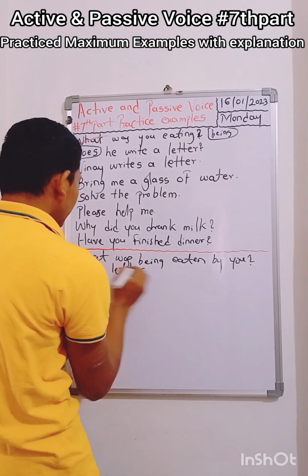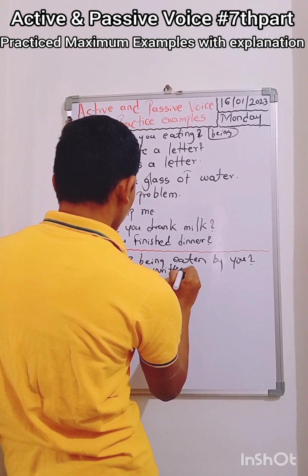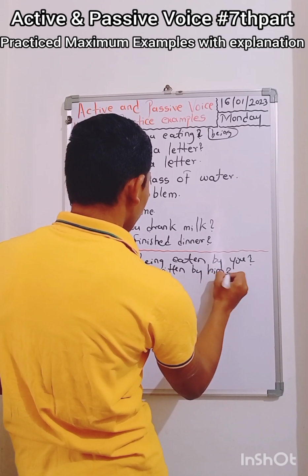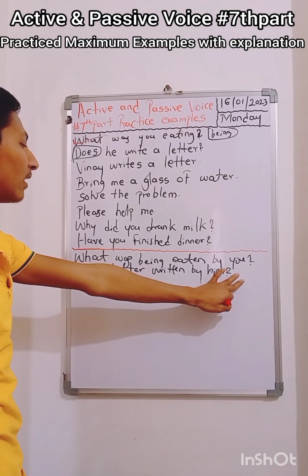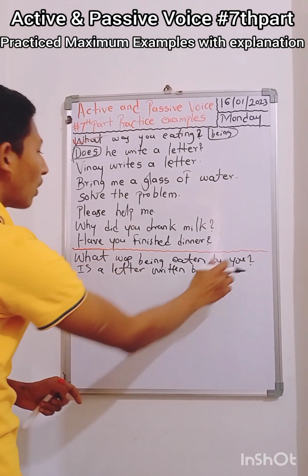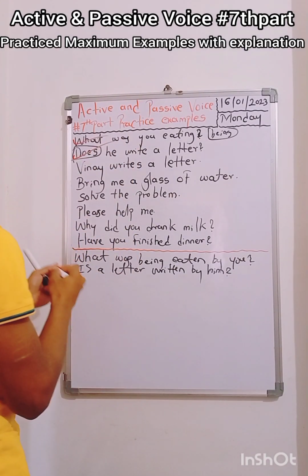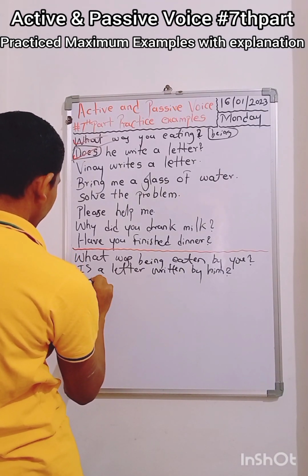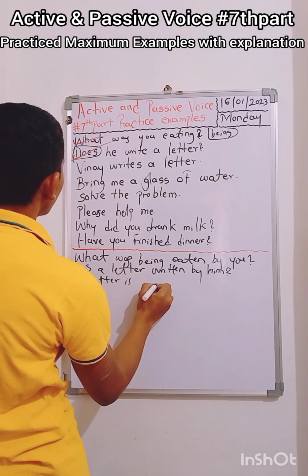Sorry for that one. Is a letter written by him. "He" becomes "him", that is the position. Question mark, because this is an interrogative sentence, so you have to add a question mark. And here, Vinay writes a letter. A letter is written by him.